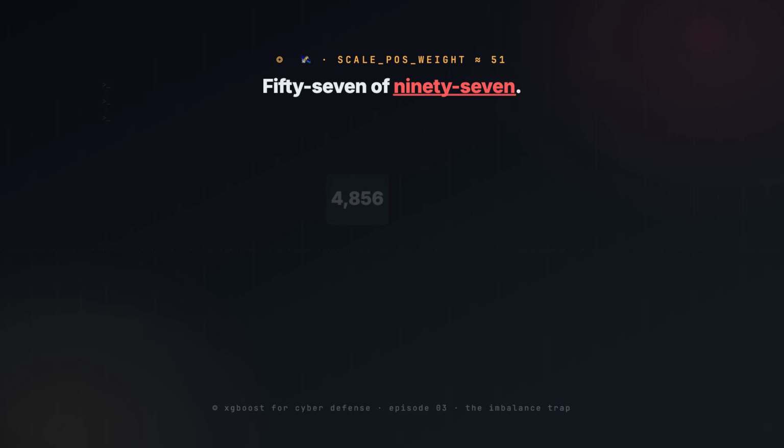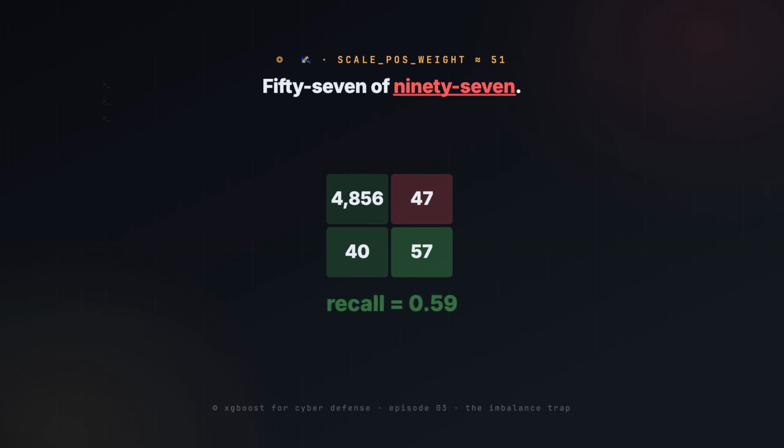Retrain with scale_pos_weight set to about 50 and read the matrix again. 57 of 97 beacons caught, recall 0.59, misses fall from 54 to 40, 14 more beacons pulled out of the dark. That's the headline. Recall 0.44 to 0.59 from a single assignment.